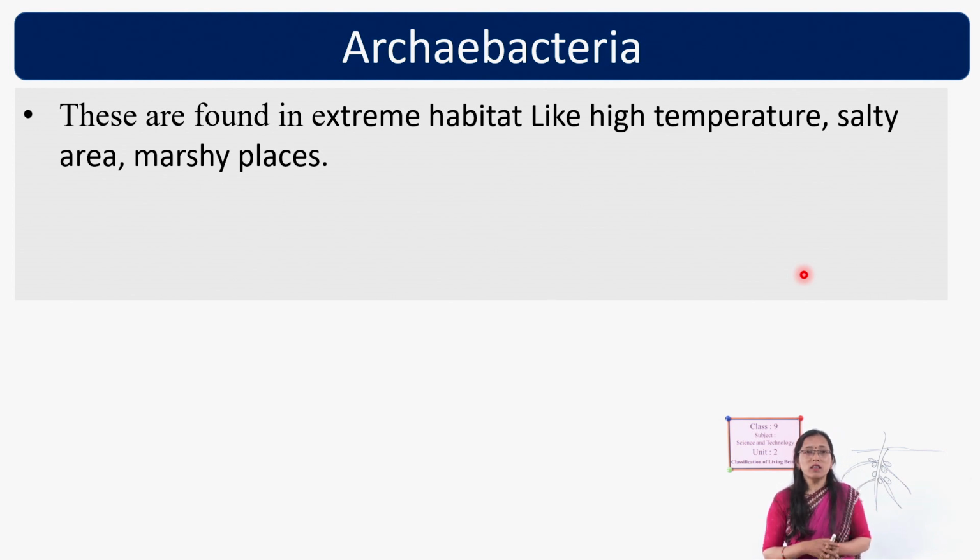Generally organisms cannot grow in high temperature, because every organism has an optimum temperature to grow, but Archaebacteria can grow even at very high temperature and in salty areas too. We use salt and high temperature to preserve food for a long time, but some bacteria like Archaebacteria grow even in very high temperature and salty conditions, and some grow in marshy places.